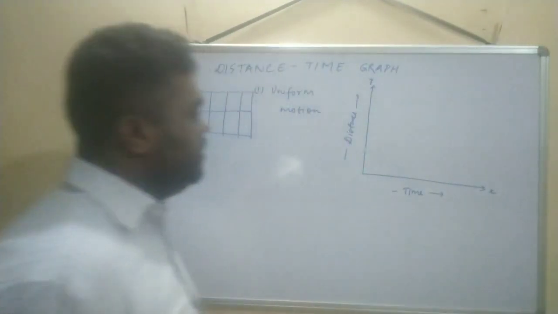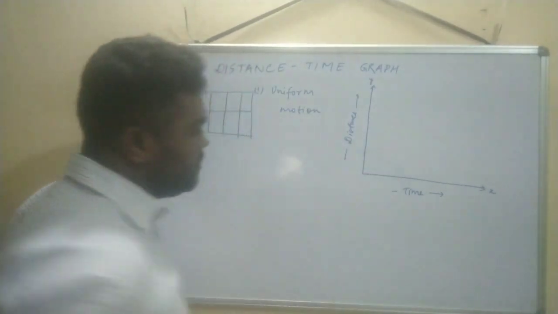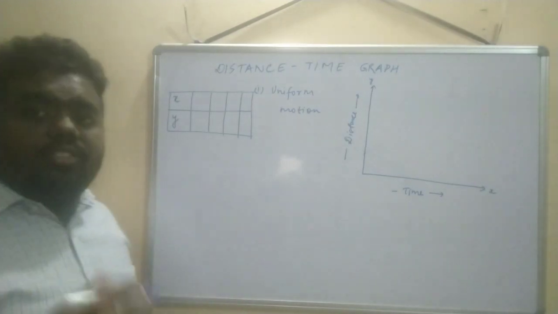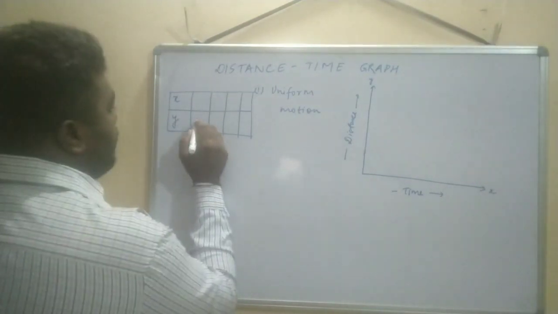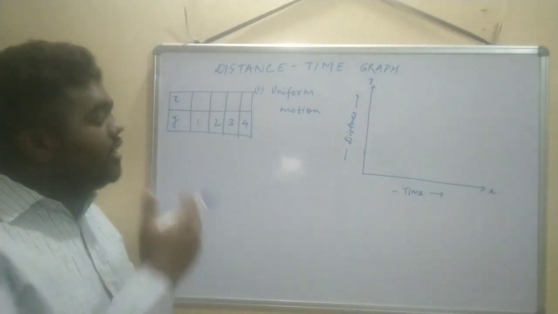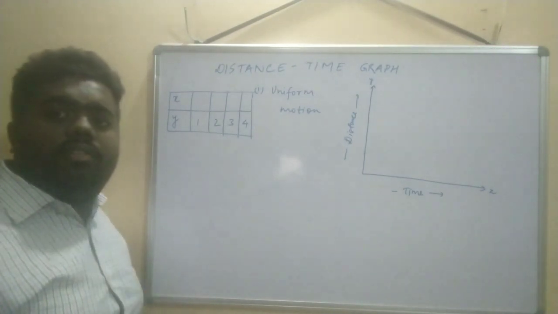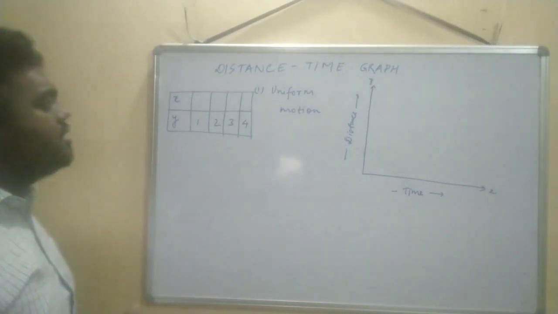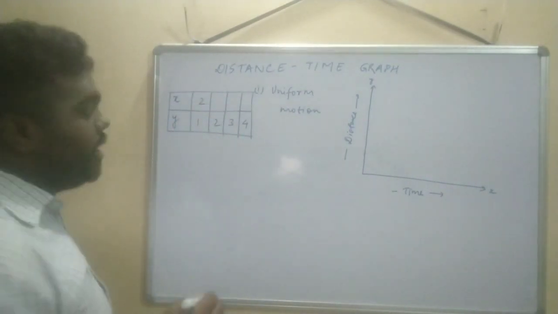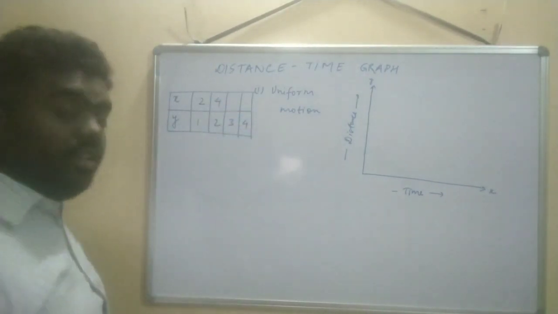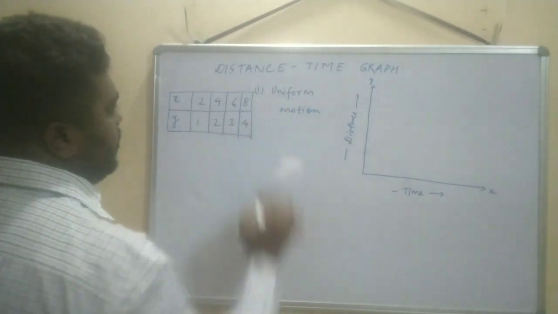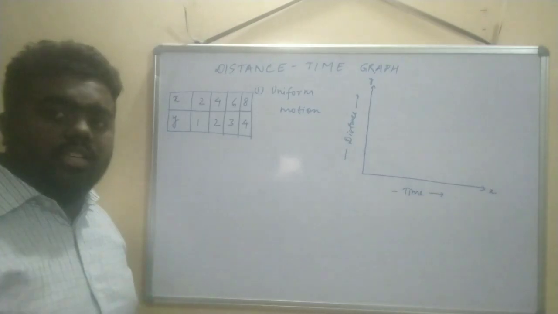Now equal distance in equal interval of time. So I am taking a time interval of 1 hour. So 1 hour, then 2 hours, 3 hours and 4 hours. The time gap is 1 hour, and the body also covers equal distance. Let us consider the body covers 2 kilometers in 1 hour, the next 2 kilometers means 4 kilometers in the second hour, 6 kilometers in 3 hours and 8 kilometers in 4 hours. Now let us plot the graph.